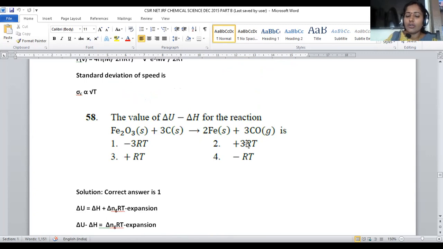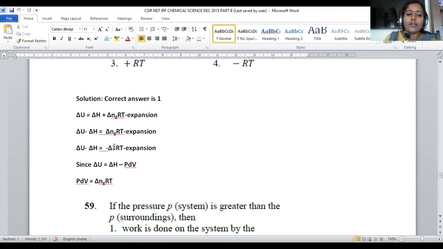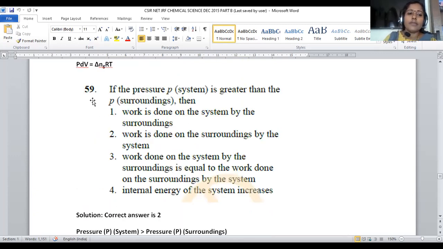This is purely based on the gaseous nature, so considering the gaseous nature apart from all the solid molecules, the formula is ΔU equals ΔH plus ΔNg RT. In this formula we incorporated everything, so the difference is taken as minus 3RT. So that is option number 1. Question number 58, option number 1 is the correct answer. Let us move on to question number 59.